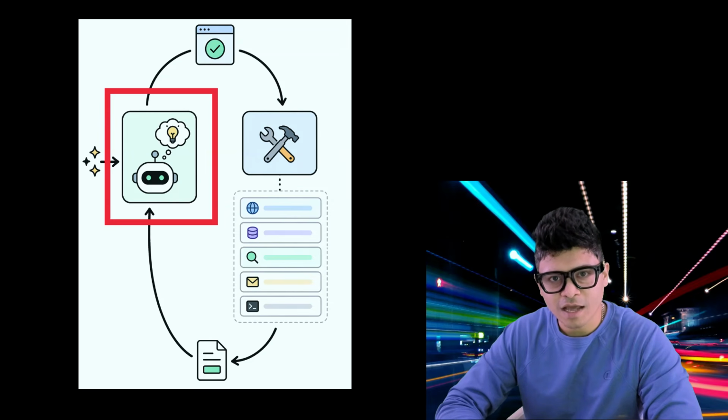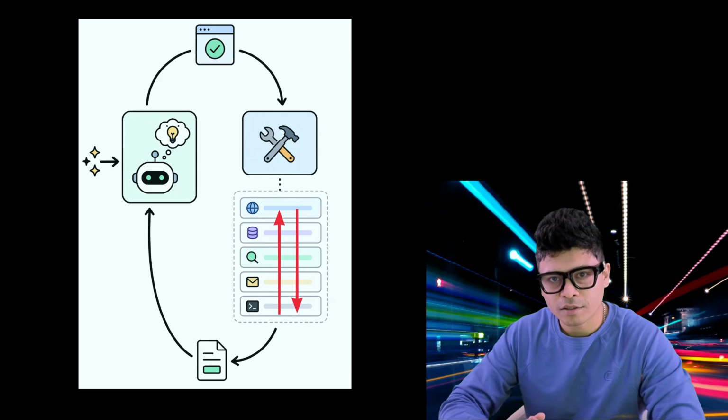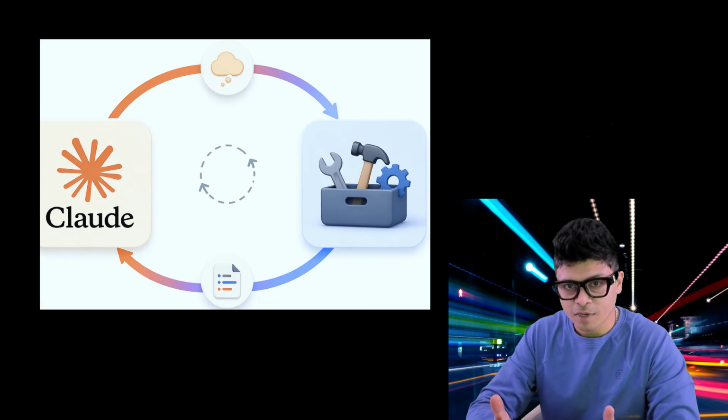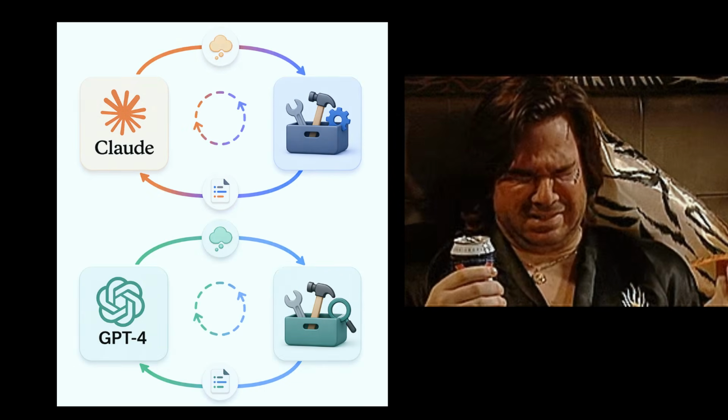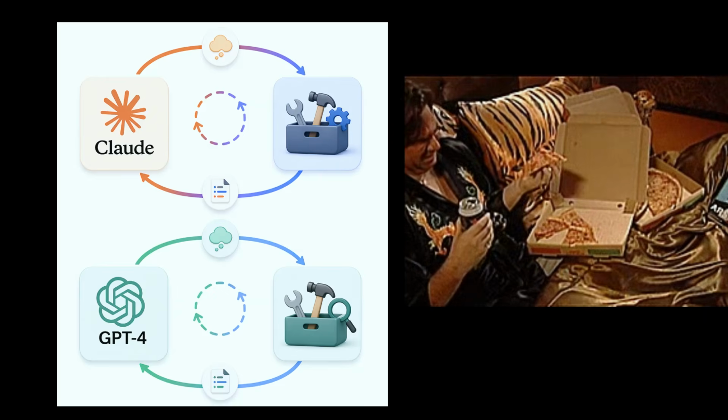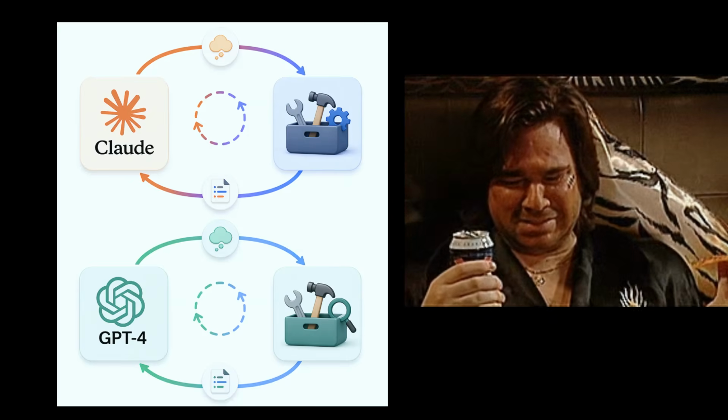The model decides how many tools it needs and in what order. You define the tools. The model drives the sequence. That's powerful. But here's the catch. Every one of those tool connections had to be built from scratch. Claude's connection to GitHub looked nothing like GPT-4's connection to GitHub. Neither was reusable. Both had to be maintained separately.